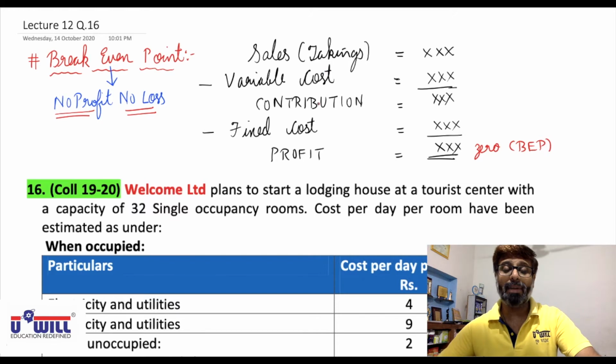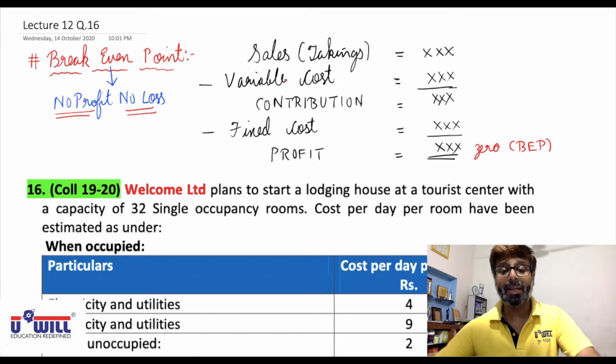So this statement will help us in solving question number 16, which has the point of break-even point. Once again, all of you must note down these things in the notebook before we start with question 16. You will study this concept in much more detail in the subject of costing, in the next semester, semester 4, in the marginal costing chapter. Right now it is not covered in your syllabus, so I have to explain this to you in brief.